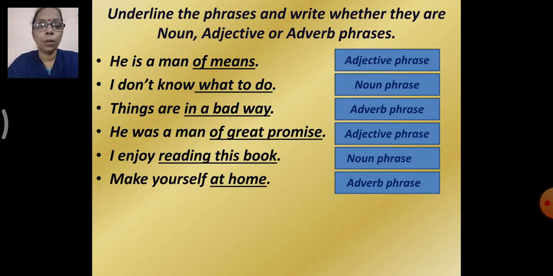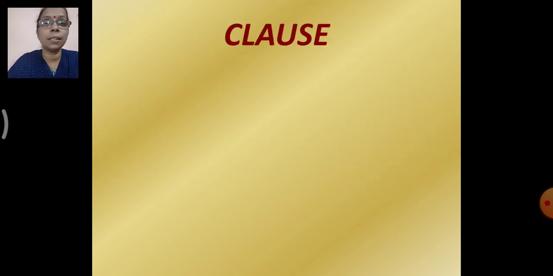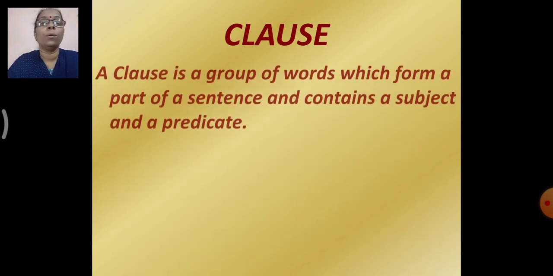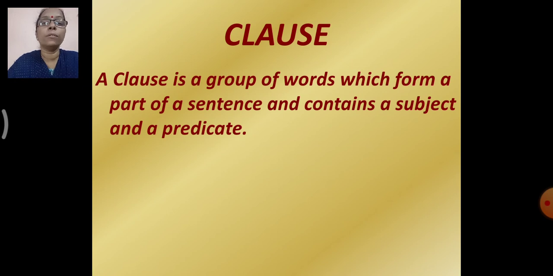Now let's proceed with the next part of the sentence, that is clause. What is a clause, right? Now, a clause is a group of words which form a part of a sentence and contains a subject and a predicate. So we have seen that a phrase is also a group of words, but it does not make a complete sense, right? Whereas a clause makes a complete sense, and also it forms a part of a sentence, and we have seen that a phrase does not have a subject and a predicate of its own. But a clause has a subject and a predicate of its own.